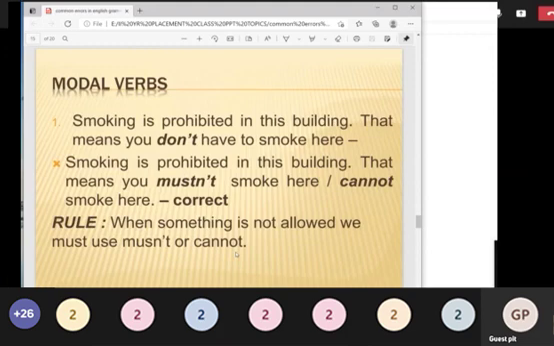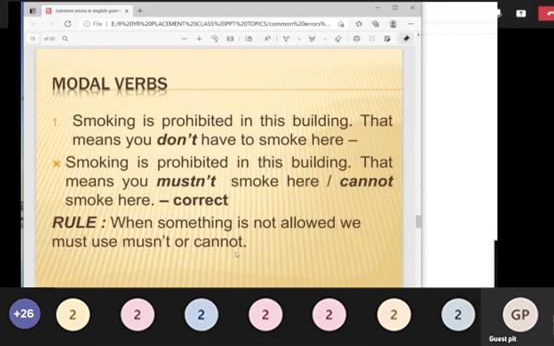See, if you're going into a cinema theater where smoking is not allowed, it means you should not smoke at all. In that place, smoking is not allowed. It is something which is banned. So in that case, that is a rule: you can use either "mustn't" or "cannot". You should not use "don't". "You don't have to smoke here" means the meaning is totally different. That means you don't have to smoke here. The meaning is totally different.